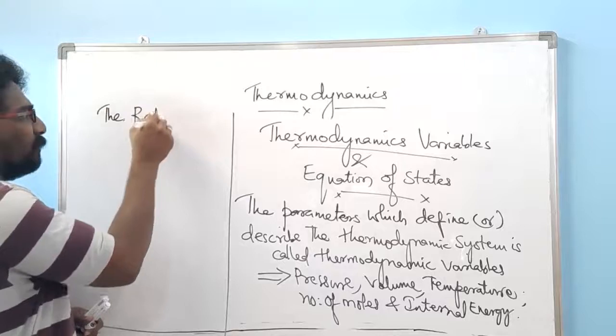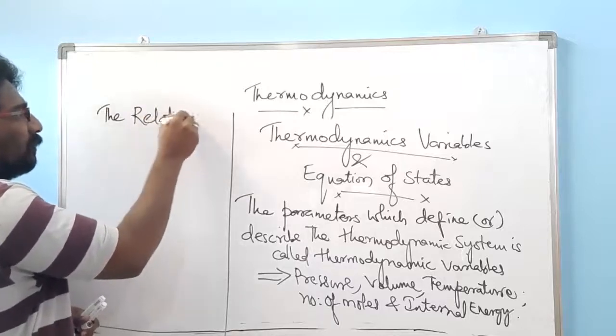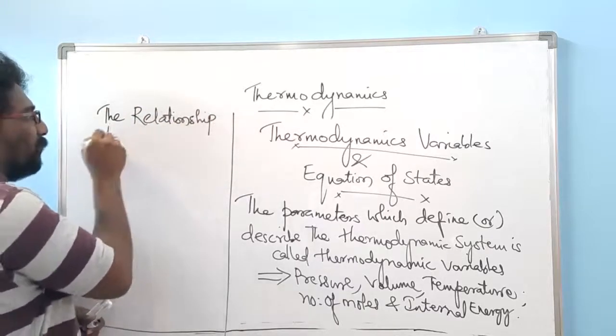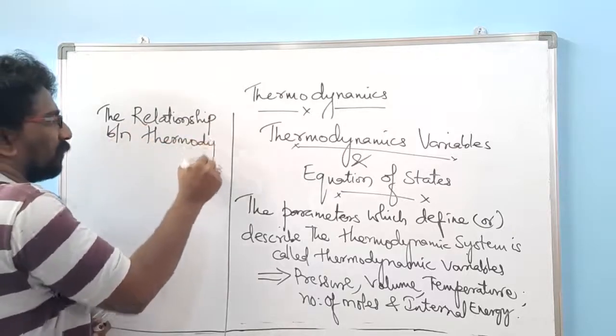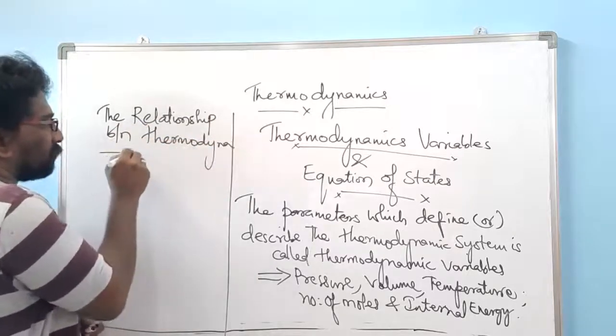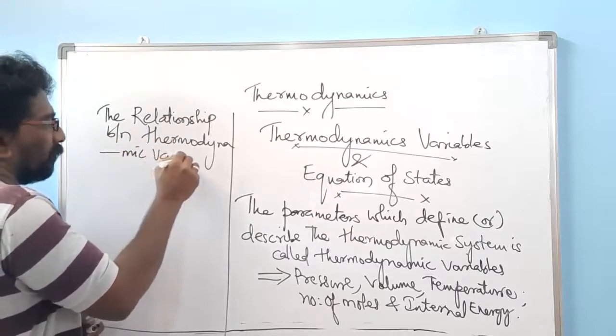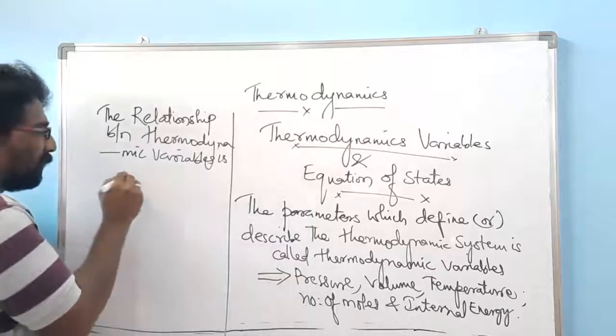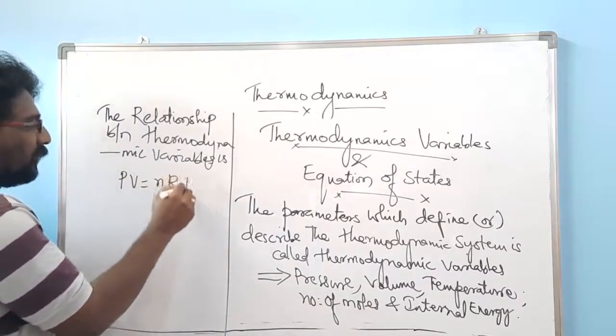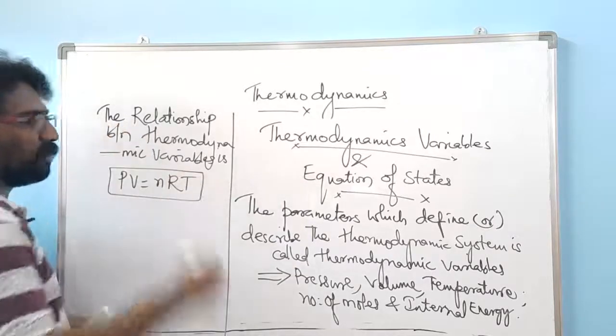The relationship between thermodynamic variables is PV = nRT.